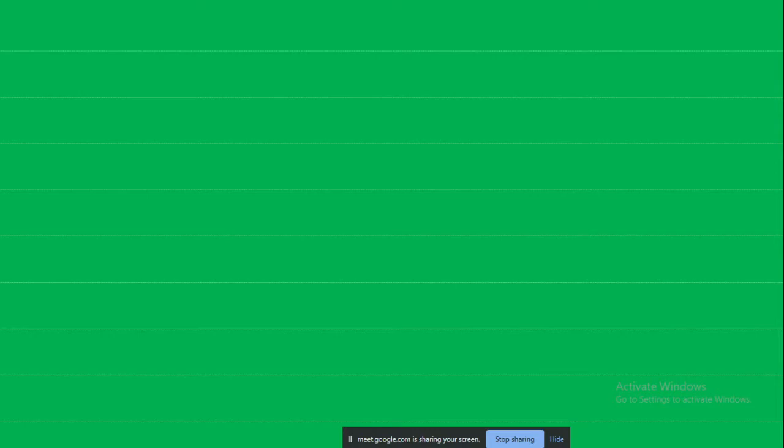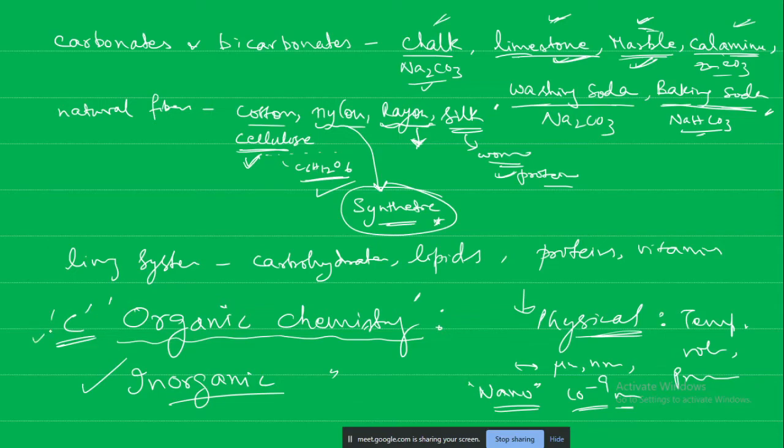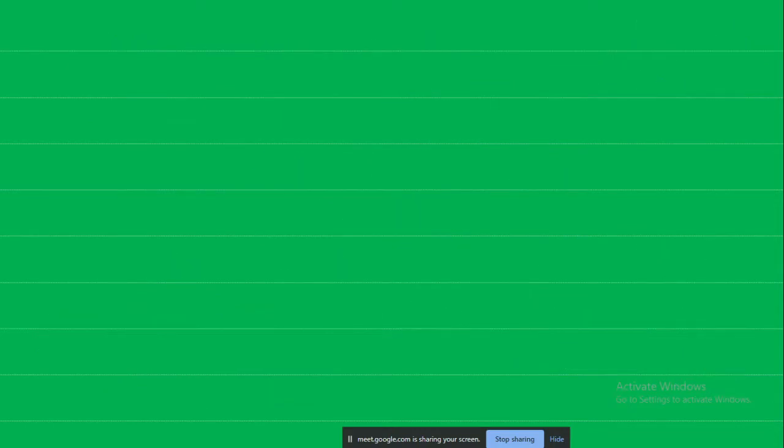Compounds which have carbon in them are the organic compounds, and the ones that do not have carbon are the inorganic compounds. So this is a basic thing we ended the previous class with. There are a lot of examples for organic and inorganic compounds, and they are given in your textbook.